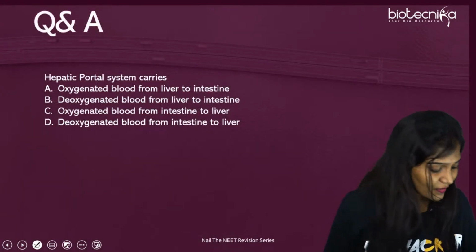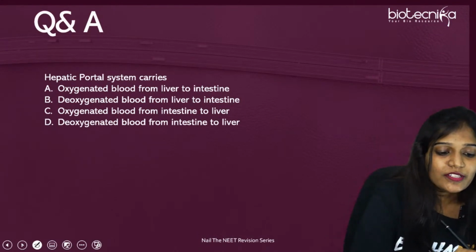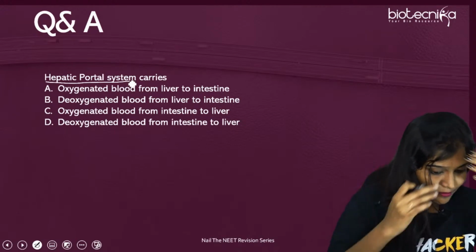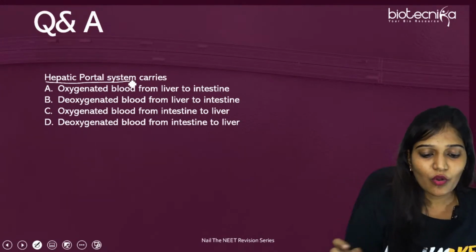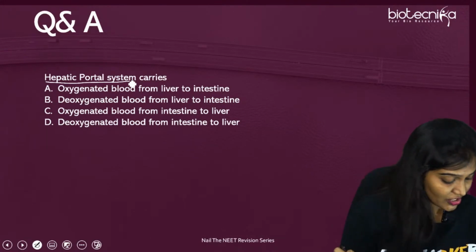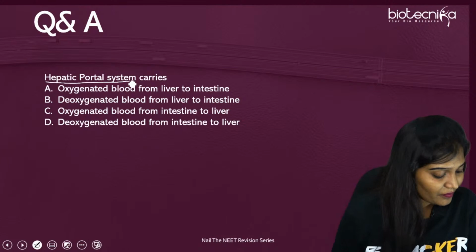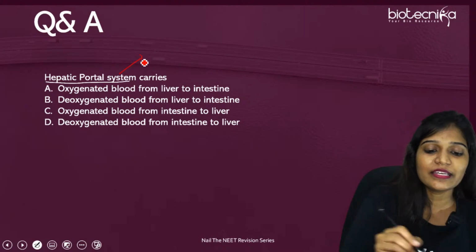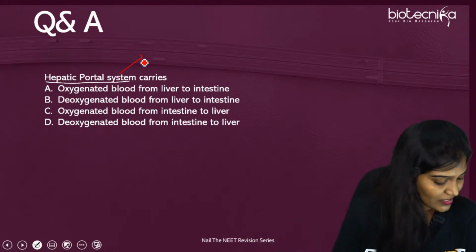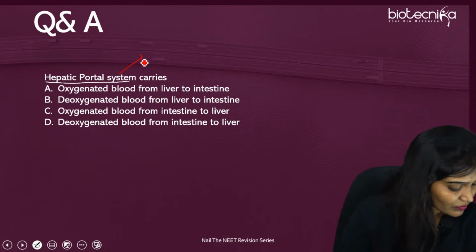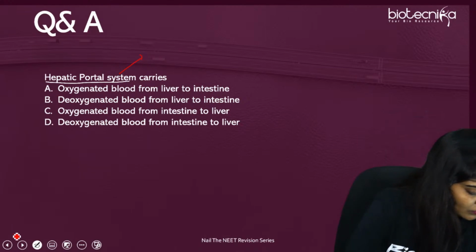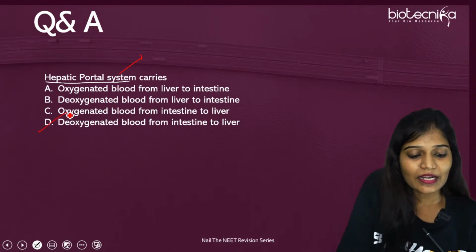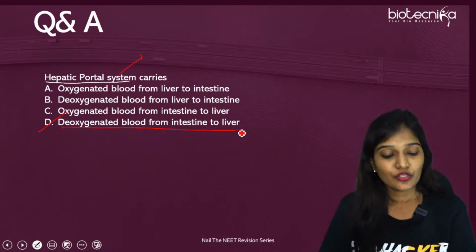Okay. Let's answer this question. Hepatic portal system: oxygenated blood from liver to intestine, deoxygenated blood from liver to intestine, oxygenated blood from intestine to liver, or deoxygenated blood from intestine to liver. Anybody, can you answer? Easy question. Hepatic portal system is the connection between intestine and liver. What is the answer? Yes, it's going to be option D. The answer is deoxygenated blood from the intestine to the liver.